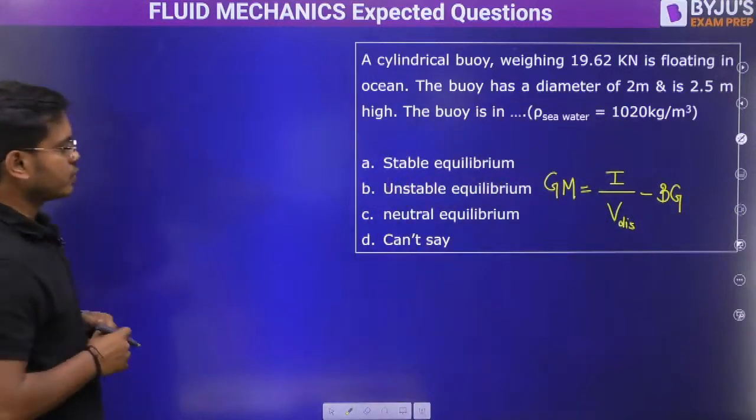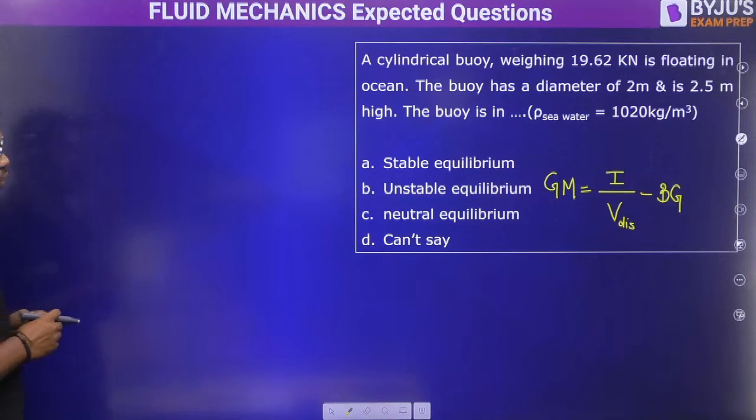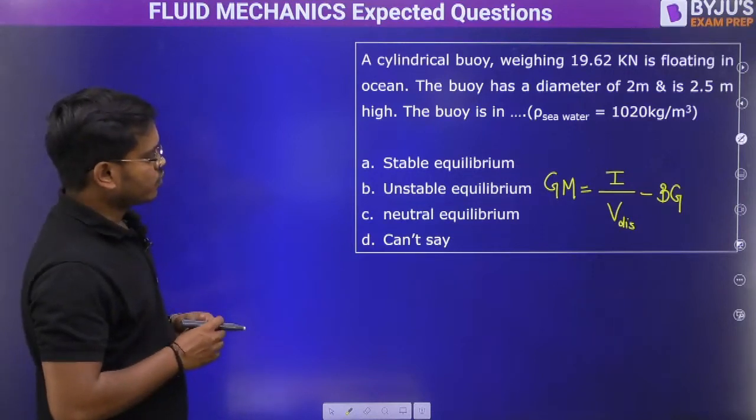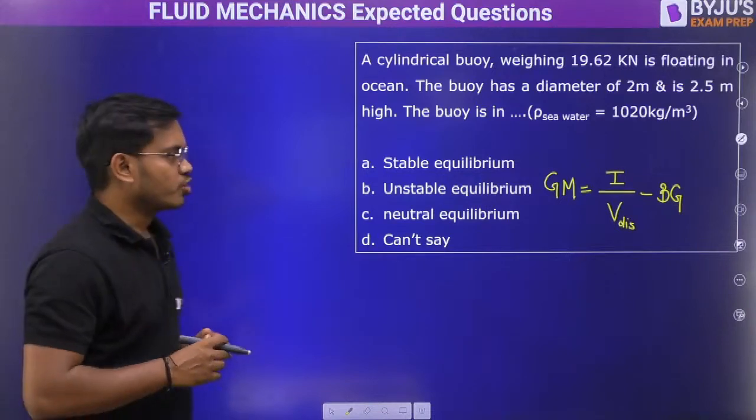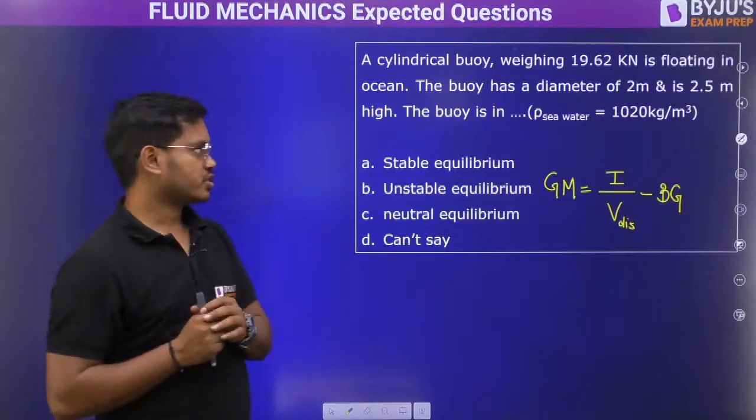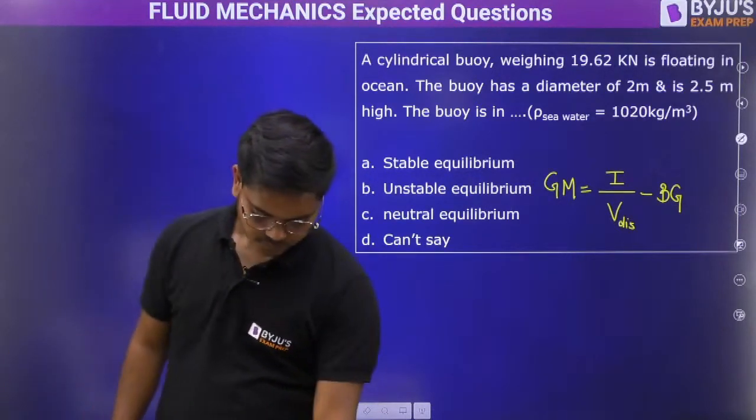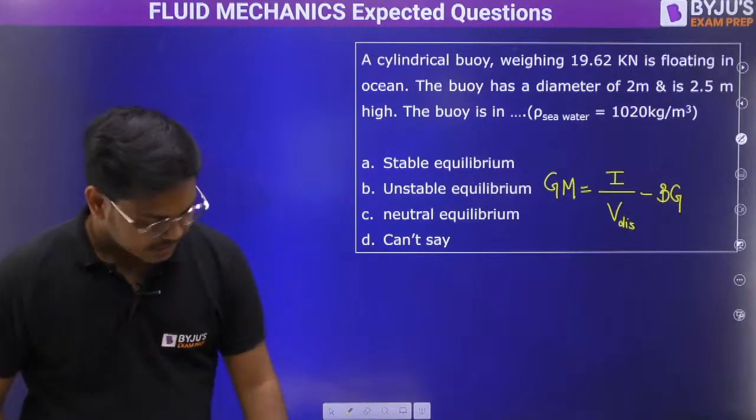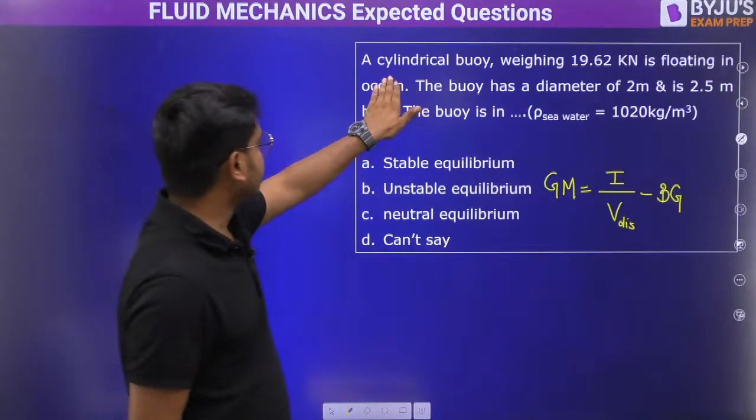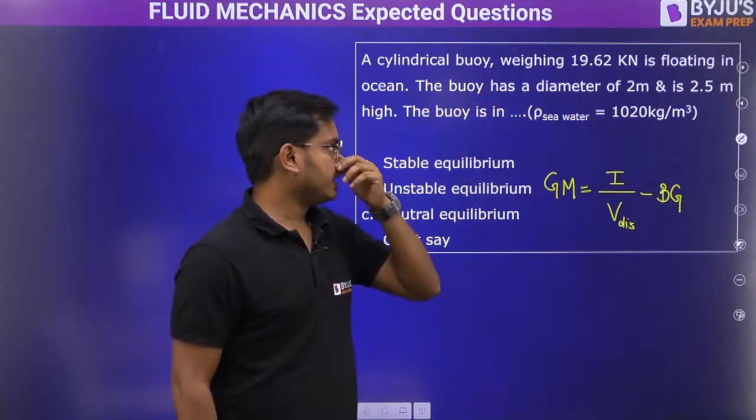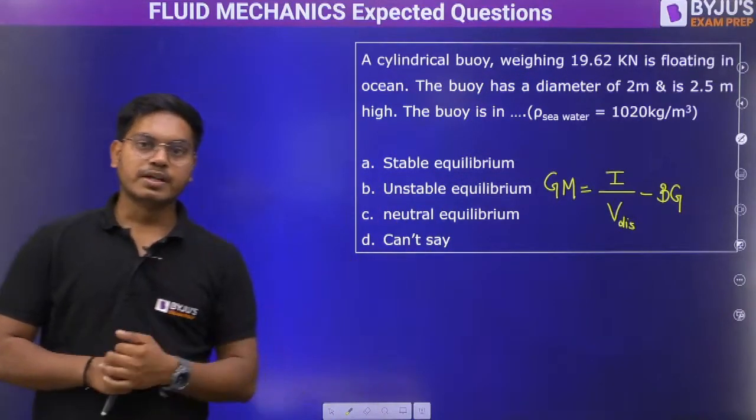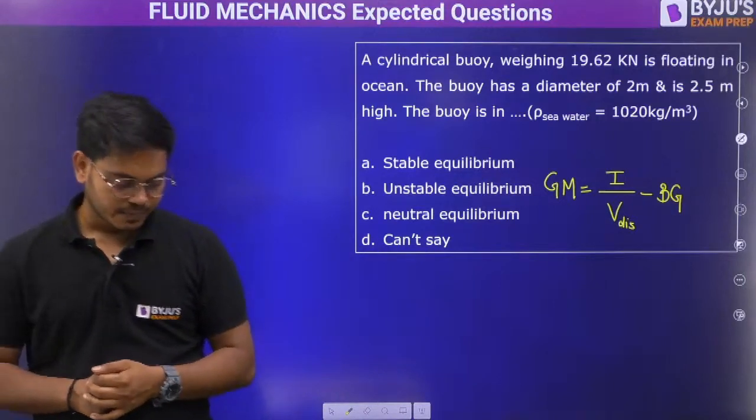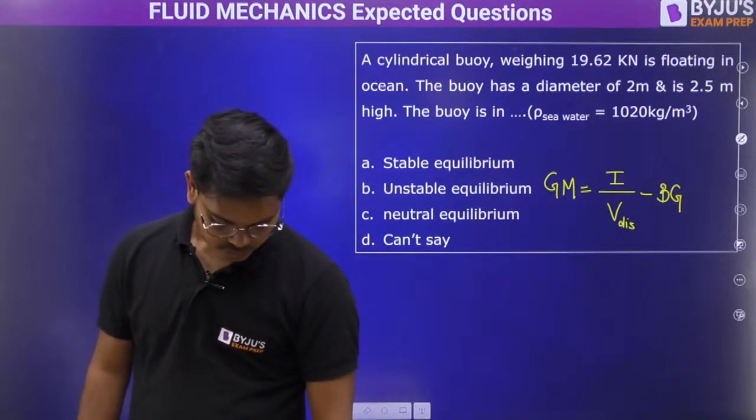So we need to find out the displaced volume, and then we have to find out I, then we have to find out BG. For BG, we need to find out depth of immersion also. But remember one thing, they are saying a cylindrical body weighing 19.62 kilonewton is floating in the ocean. So accordingly, please try to answer. Everybody, take your time, there is no hurry.